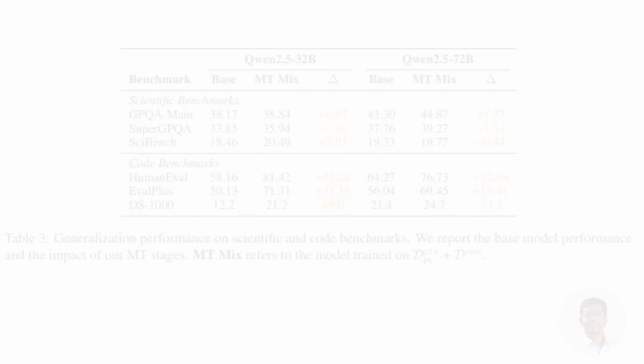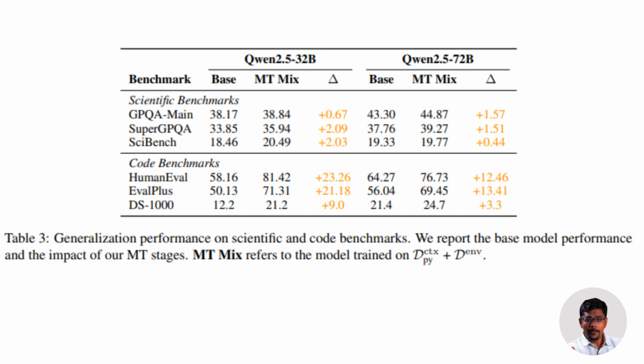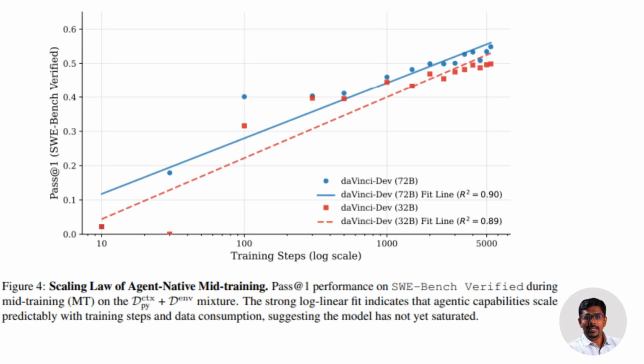Something unexpected happens. The model gets better at HumanEval, EvalPlus, and scientific reasoning like GPQA. Learning to debug code teaches general reasoning. Engineering sharpens thinking. The scaling curve is clean: more agent native data, better performance. No saturation yet. And GitHub has hundreds of millions of pull requests. This path is just getting started.